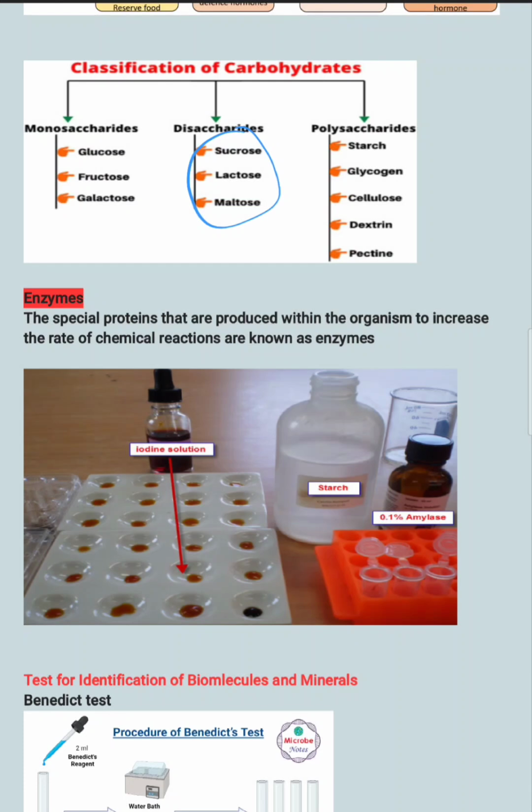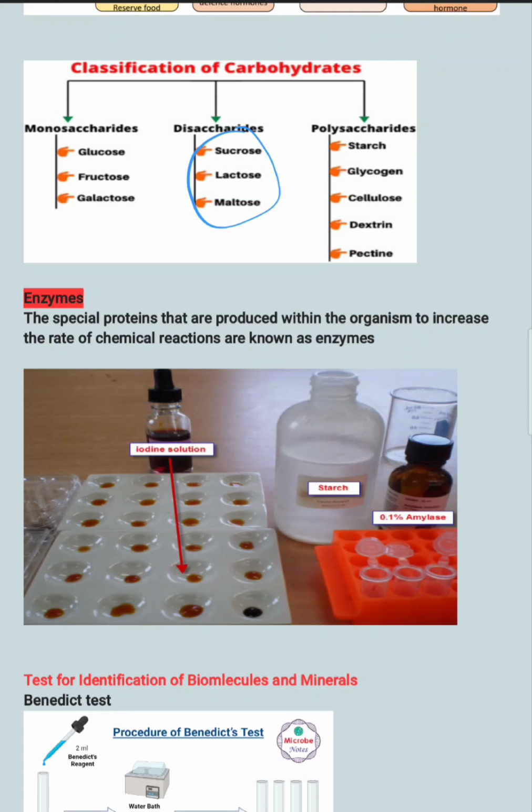Initially you can see starch gives a purplish blue color with iodine, but later the brown color remains. That means the color of the iodine remains on the porcelain tile.